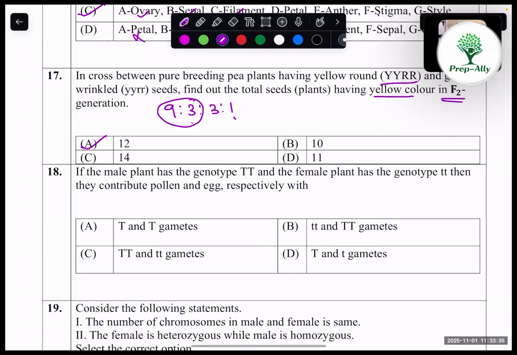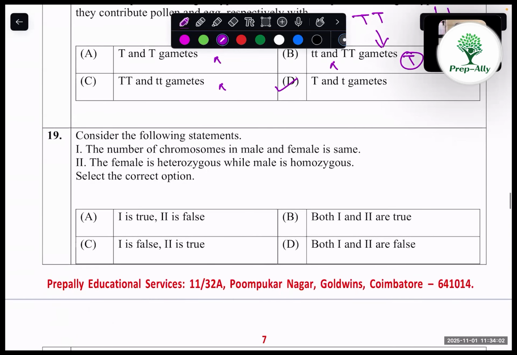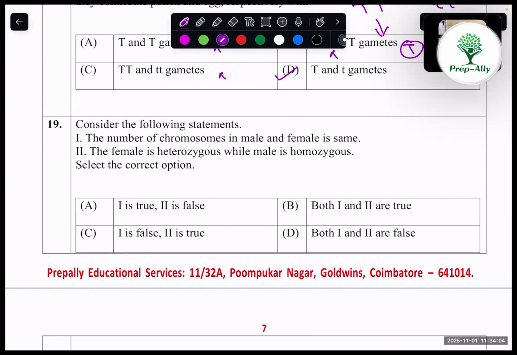Coming into 18th question, if the male plant has genotype capital T, and the female plant has the genotype small t, then they contribute pollen and egg respectively with. So from here, capital T will come, coming into here, small t. So capital T and small t gametes. Option D is the answer. These all are incorrect.